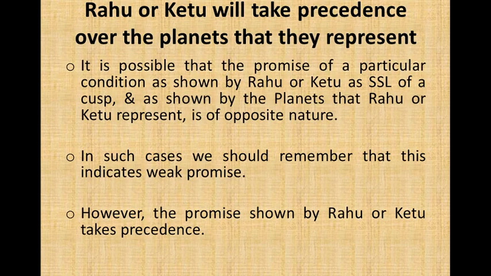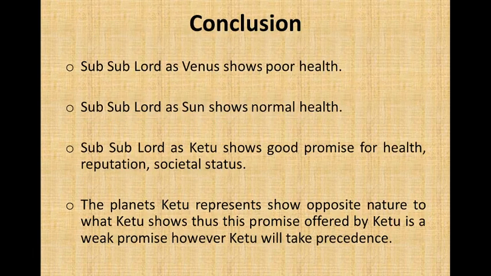Rahu or Ketu will take precedence over the planets that they represent. It is possible that the promise of a particular condition, as shown by Rahu or Ketu, has such a lot of focus, and as shown by planets that Rahu or Ketu represent, is the opposite nature. Here we saw that Venus offers different results than Ketu. So in such cases, we should remember that this indicates a weak promise. However, the promise shown by Rahu or Ketu takes precedence.